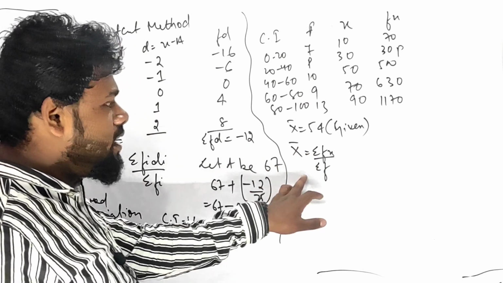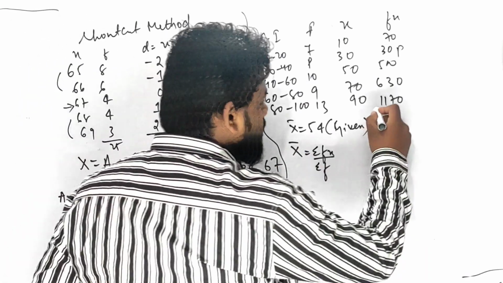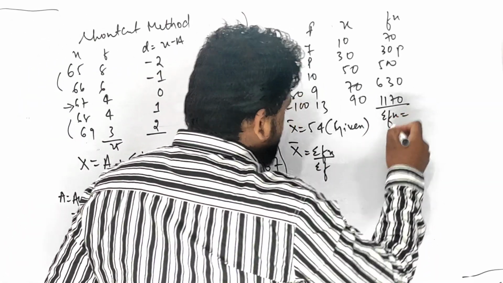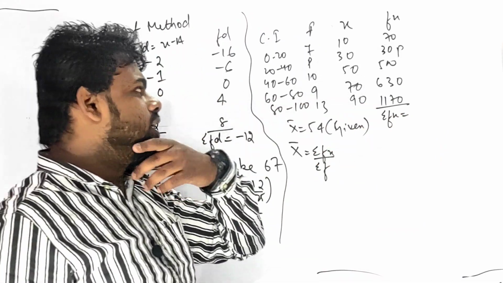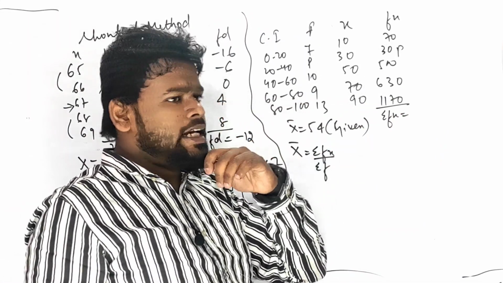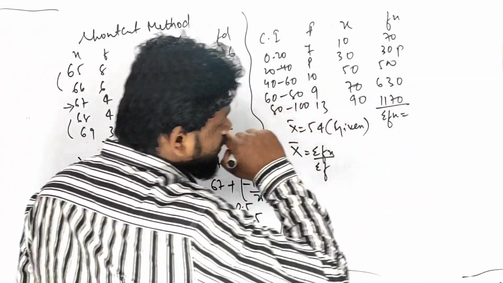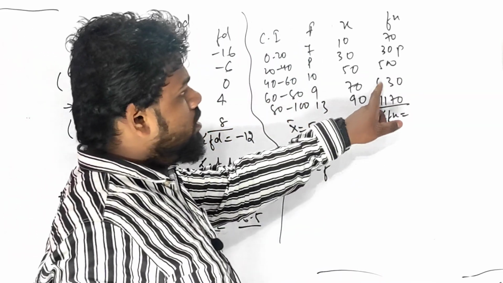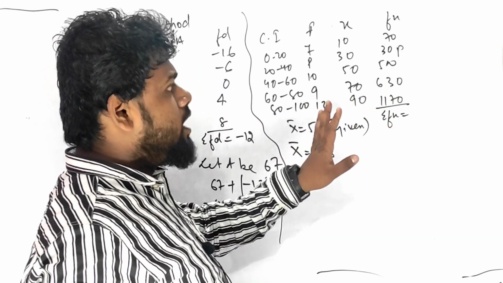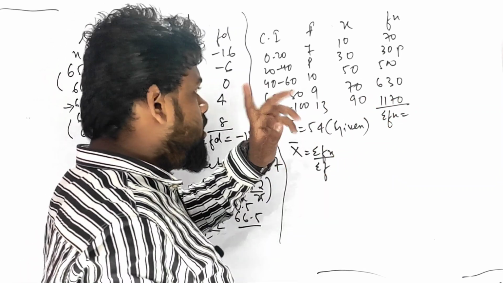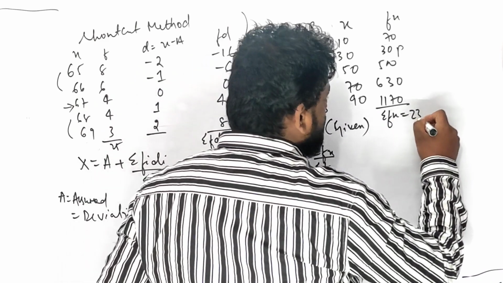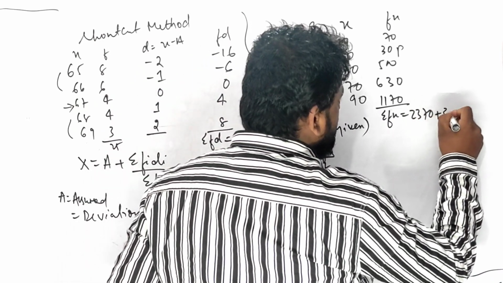अच्छा, what is the formula? Summation of fx. You're going to add it. Let us add. अच्छा, 1170, 1200, 1800, 2300, 2370p. Let me recap. कितना हुआ? 2370 plus 30p.